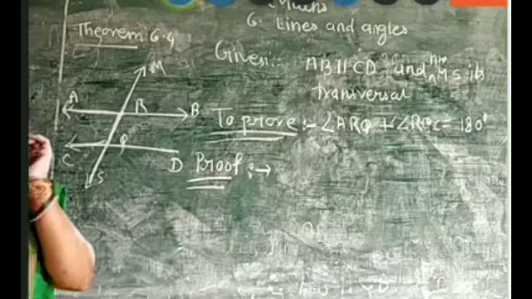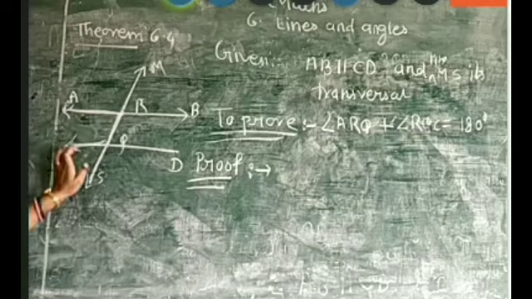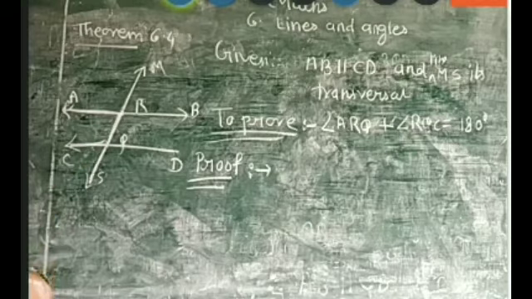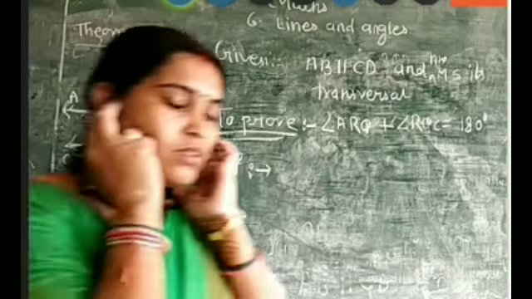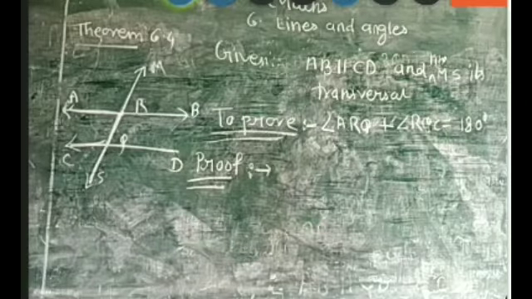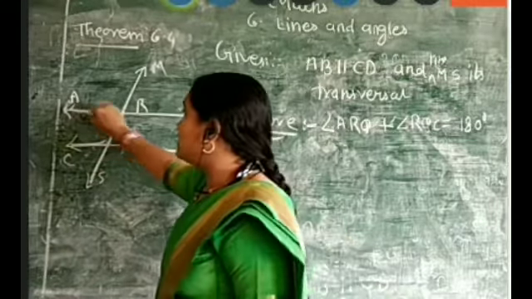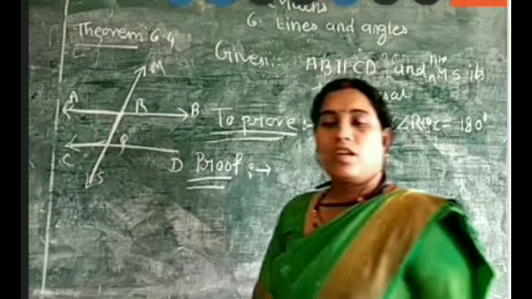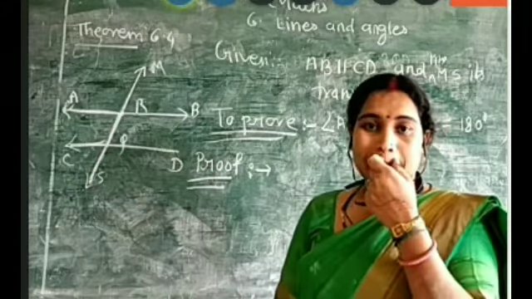Just write why angle ARQ and angle CQS are equal to each other. Answer me better. I am not getting your point. Why are these two angles equal?